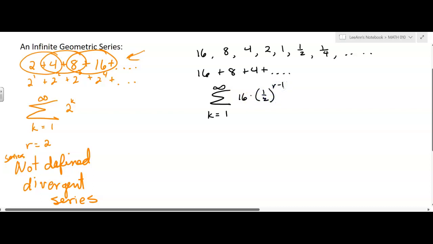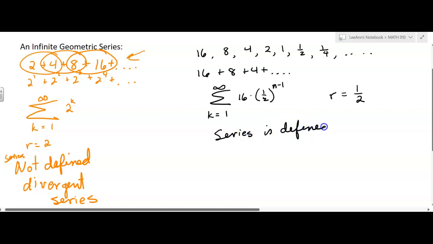We get that from the formula for a geometric series. The r is 1/2. So this series is defined. We can figure it out.